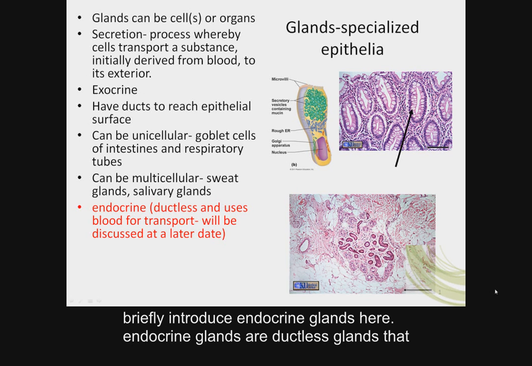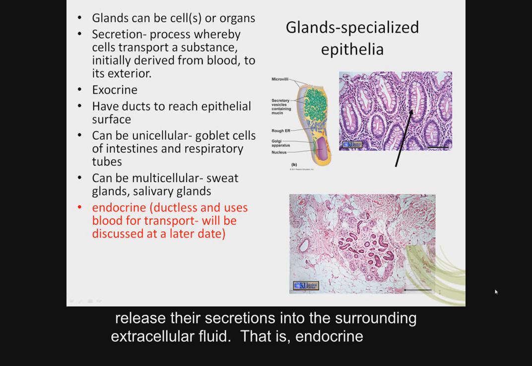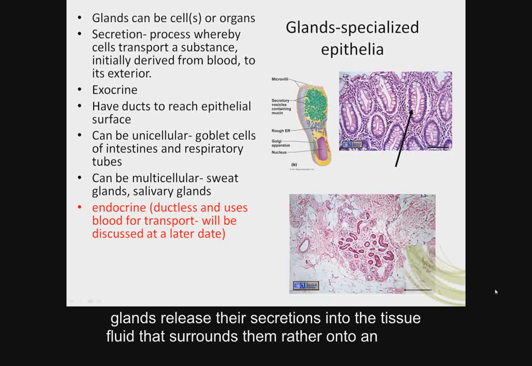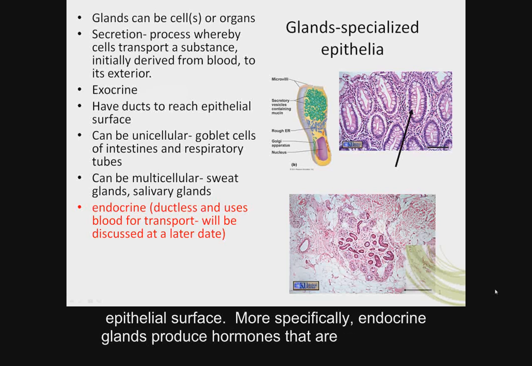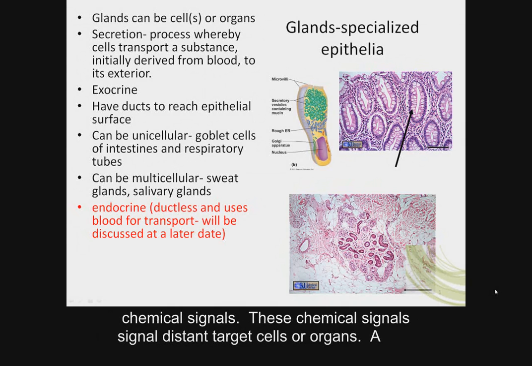Endocrine glands are ductless glands that release their secretions into the surrounding extracellular fluid. That is, endocrine glands release their secretions into the tissue fluid that surrounds them rather than onto an epithelial surface. More specifically, endocrine glands produce hormones that are chemical signals.